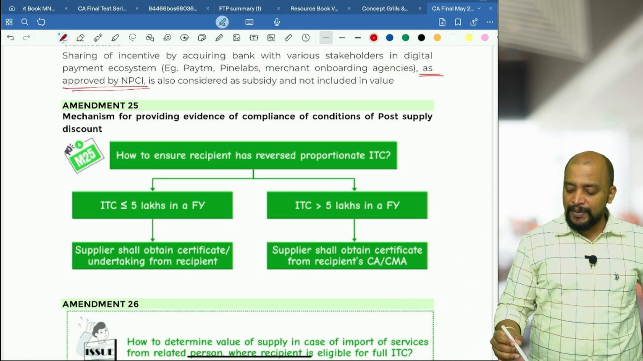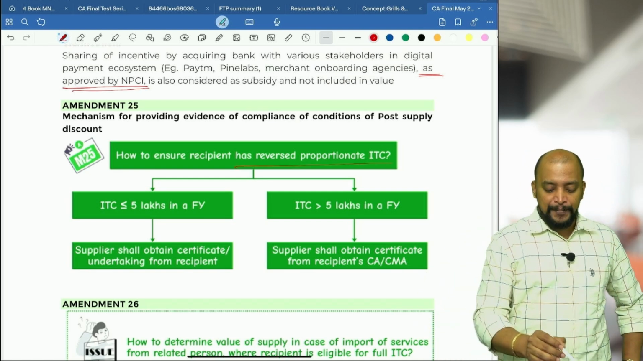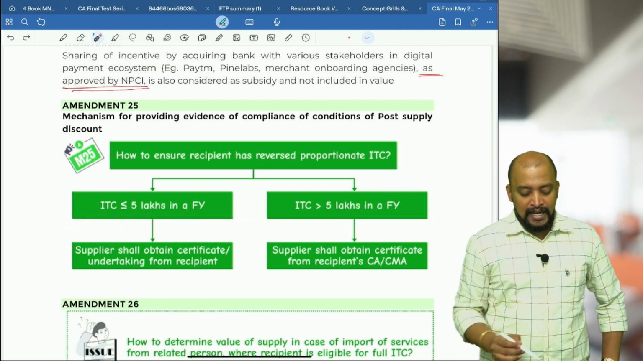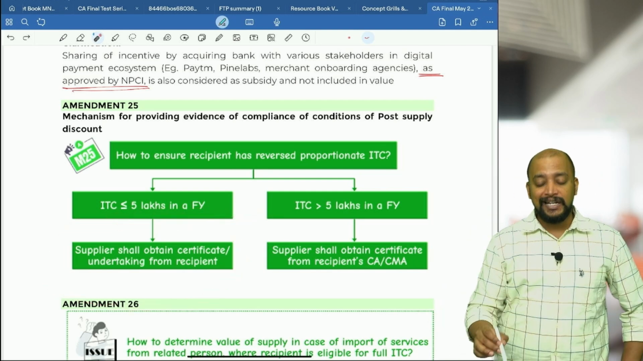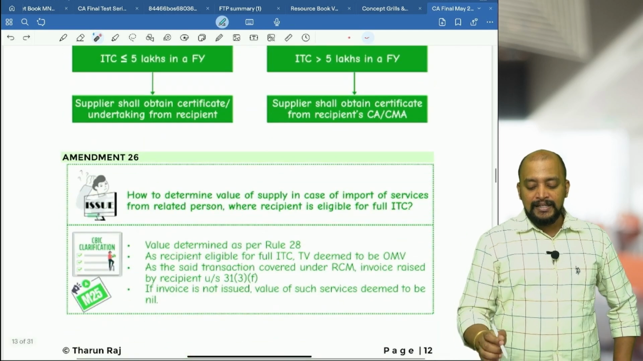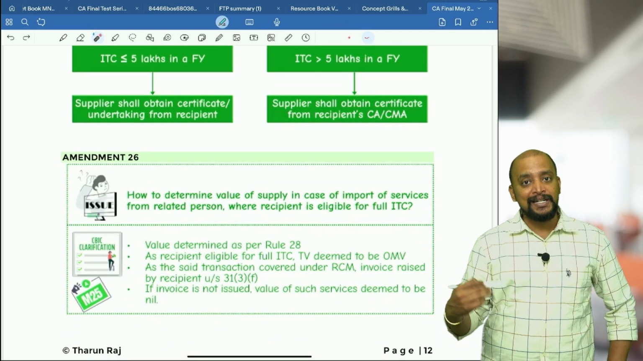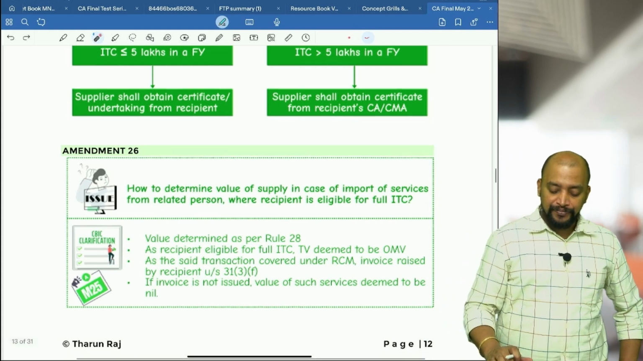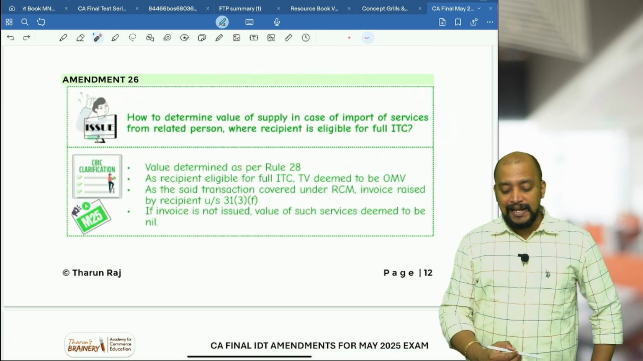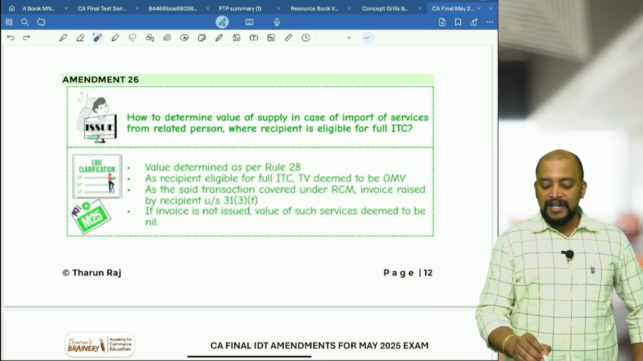How to ensure the recipient has reversed the proportionate ITC? If the ITC component does not exceed 5 lakhs in a financial year, the supplier shall obtain a certificate or undertaking from the recipient. If the ITC component exceeds 5 lakhs in a financial year, the supplier shall obtain a certificate from the recipient's CMA. Okay. Then the next one, how to determine the value of supply in case of import of services from a related person